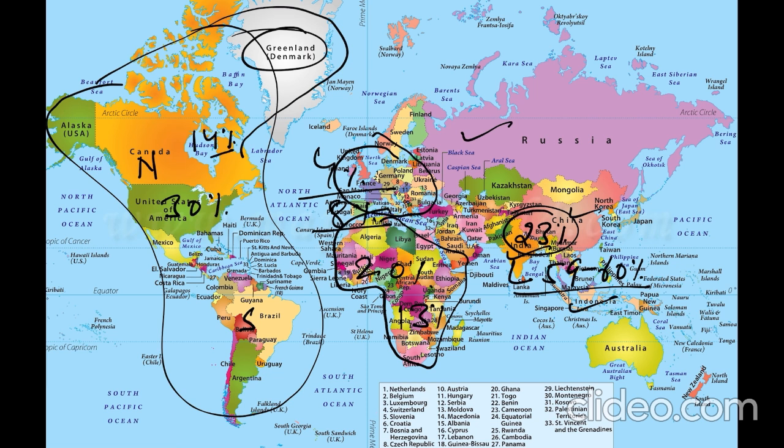And if we talk about Antarctica, there is no permanent population over there, only some research stations. Now if we talk about Oceania, that includes Australia as well as New Zealand, it accounts for 6% of the area of the world, but only accounts for 0.5% of the population of the world. That is a very sparsely populated area.